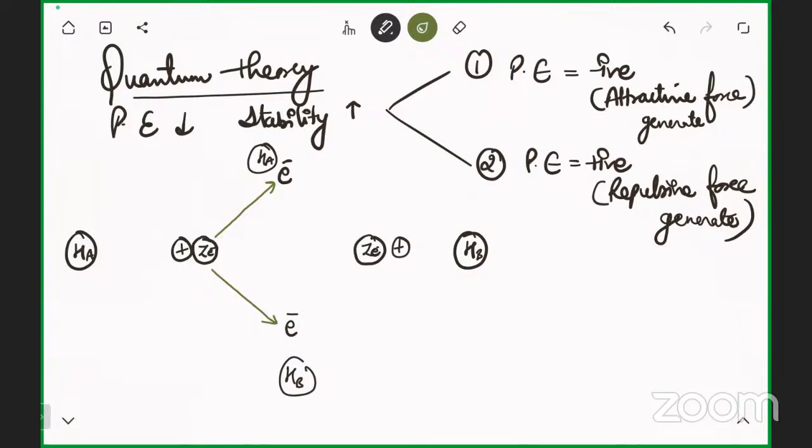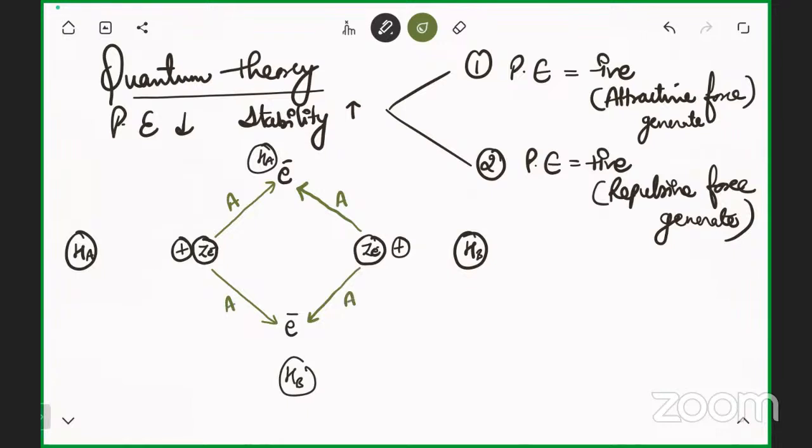Just because if there is bonding, the atoms will come close to each other. The same goes for Hb. It will attract the electron of Ha, and it itself attracts the electron of Hb.